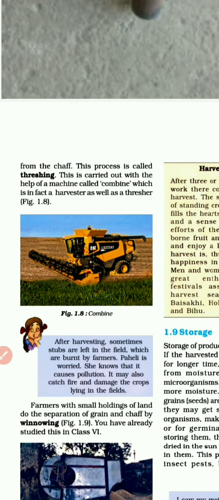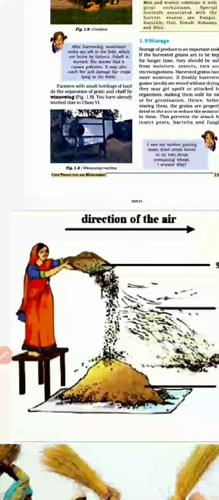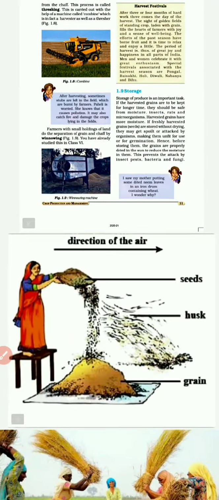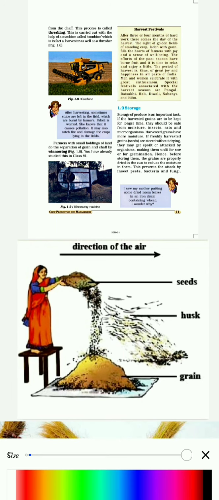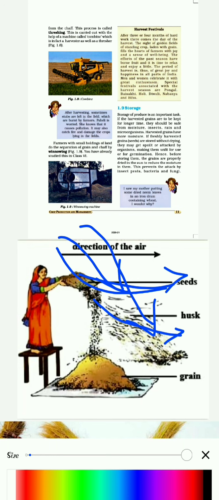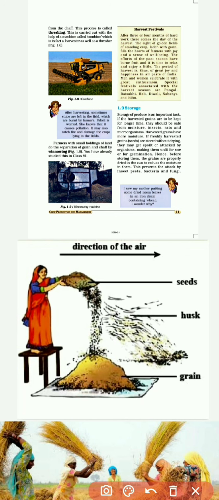Farmers with small holdings of land do the separation of grain and chaff by winnowing. You have already studied this in class 6. So farmers sometimes take the help of a process known as winnowing. Winnowing is also separation of seeds. The grain will get separated. Here you can see it's done with the help of wind. The wind will flow, and the husk will get collected here, and the grain, since it's heavy, will fall down here. So winnowing is also a type of separation technique, but it's done with the help of air.